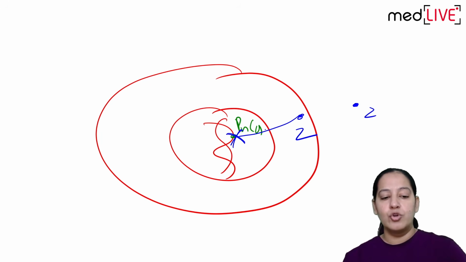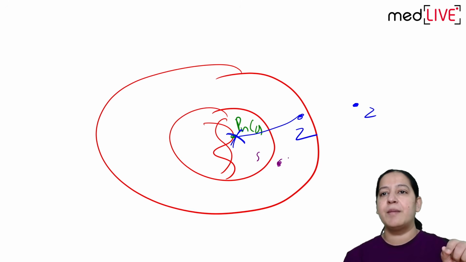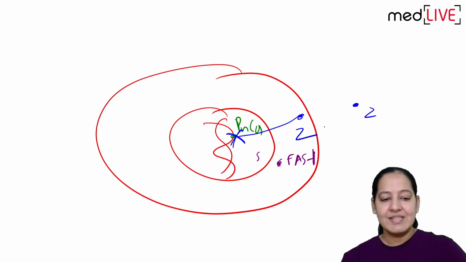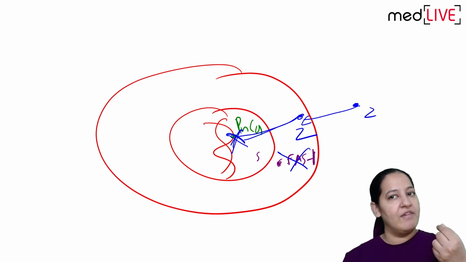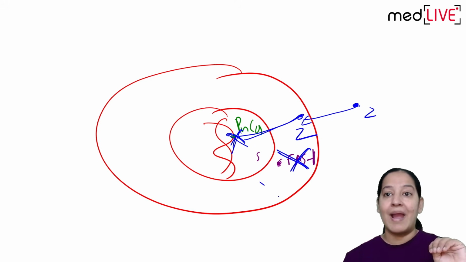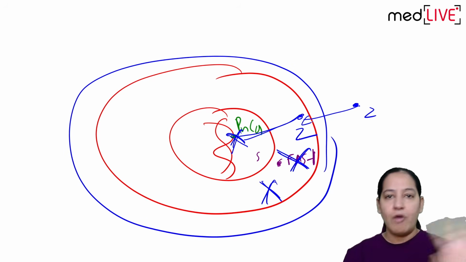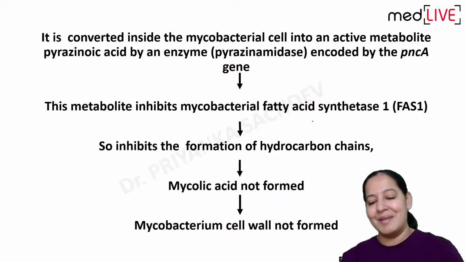What did this gene used to do? This gene used to form an enzyme, and the name of the enzyme is FAS1. So pyrazinamide, once it enters the body after taking the tablet, enters the bacteria and inhibits the PNCA gene. So FAS1 will not form, mycolic acid will not form, cell wall will not form, bacteria will die. So that is the mechanism of action.